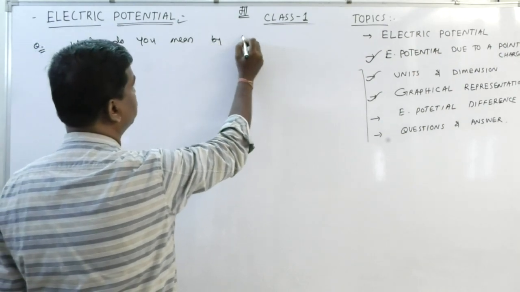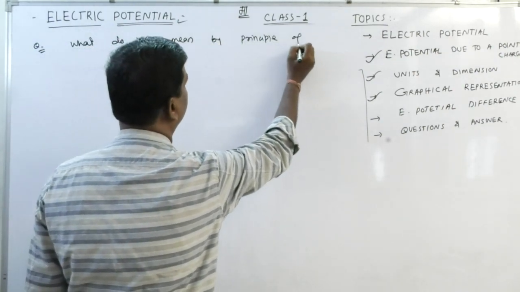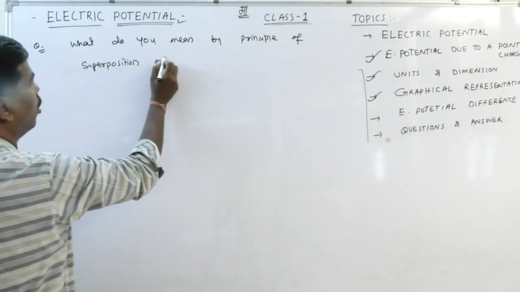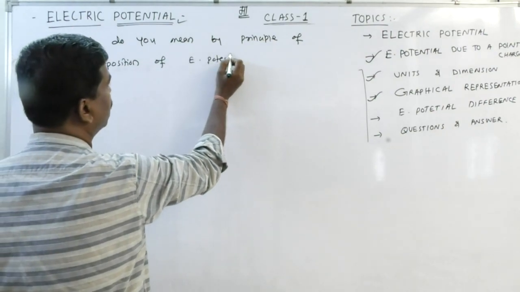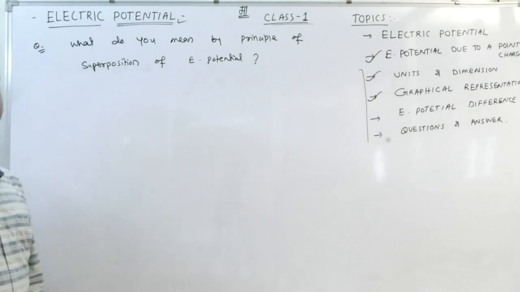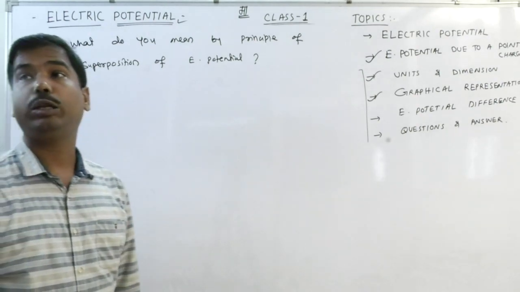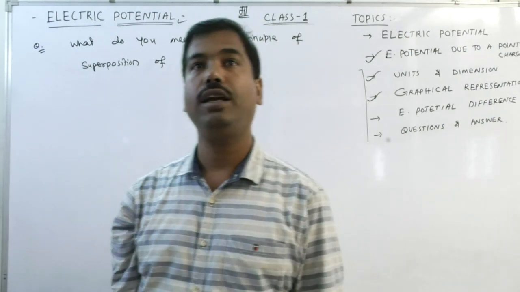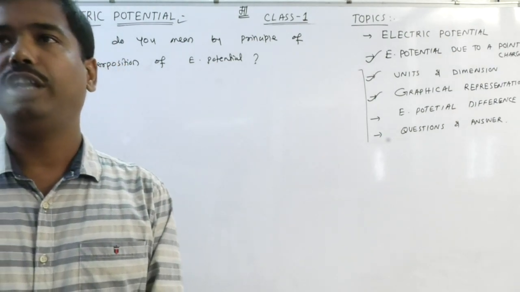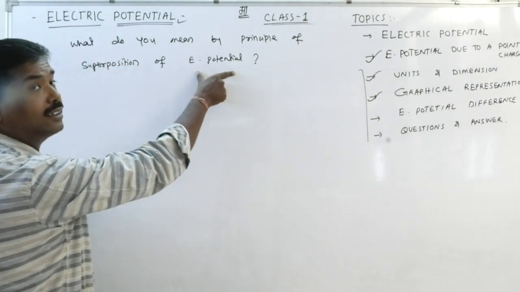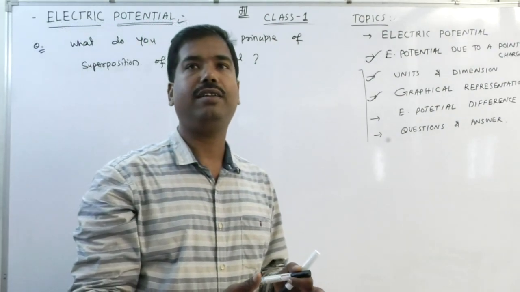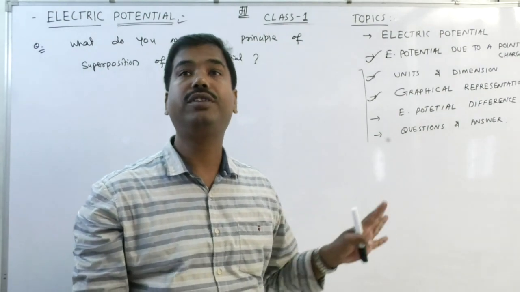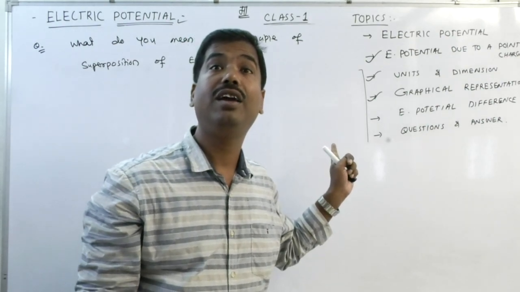What do you mean by principle of superposition of electric potential? For a system of charges, electric potential is a scalar quantity. It means for a system of charges, different potentials are there. If you find the net potential, it is the sum of the individual potentials. That is the algebraic sum, not the vector sum, because electric potential is a scalar quantity.